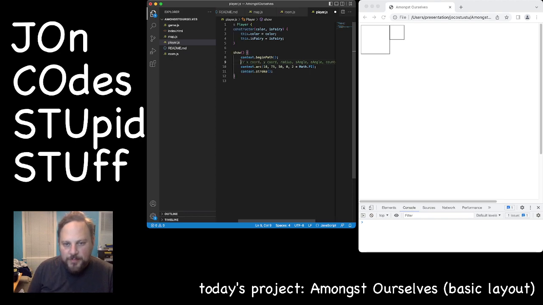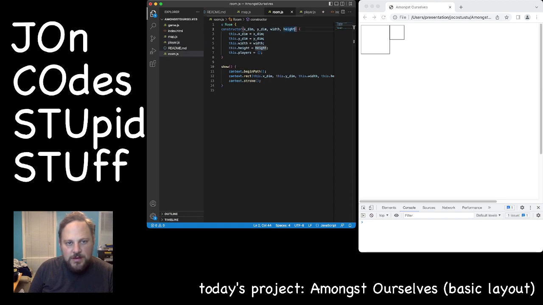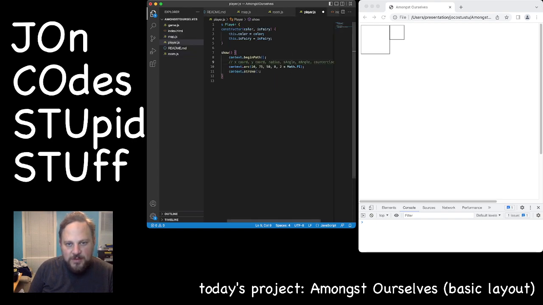Okay, so what this is telling us then, shrink this a little bit. So 10 is our x coordinate, 75 is our y coordinate, so that should put us in this room. Or did we, wait, hold on, did we make that a 50? No, 100, 100. Okay. So that's going to put us in this room with a radius of 50. That's not what we want. That's going to be huge. We want that to be a radius of 10. And it's going to start with the 0 angle and go to 2 times pi, so it will be 100%.